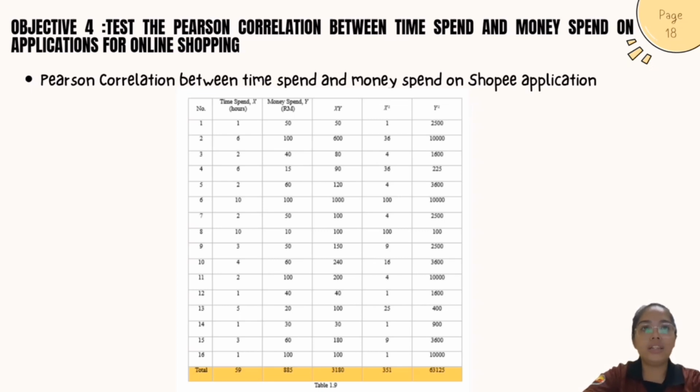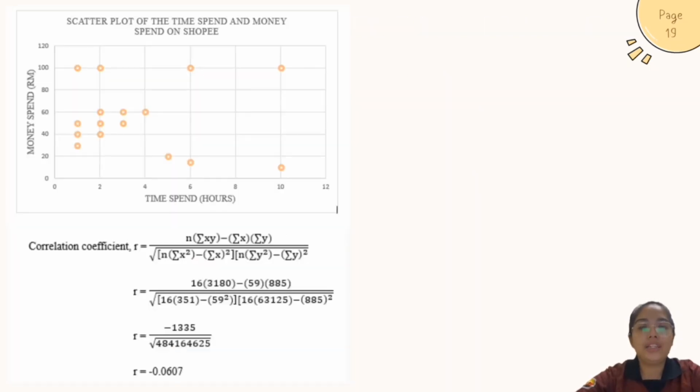The table below shows the data that we have collected for time spent and money spent on shopping application. It also has xy, x square and y square values in the table. X represents the time spent and y represents the money spent. Using the data from the table, we can determine the correlation coefficient. The correlation computed from the sample data measures the strength and direction of the linear relationship between the variables. After we substitute the values into the formula, we get negative 0.0607.